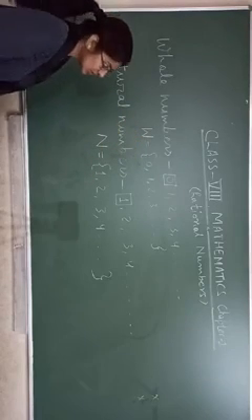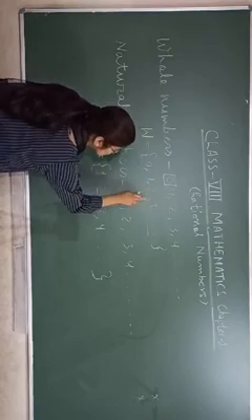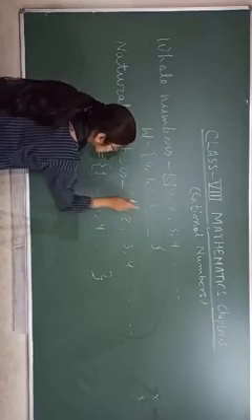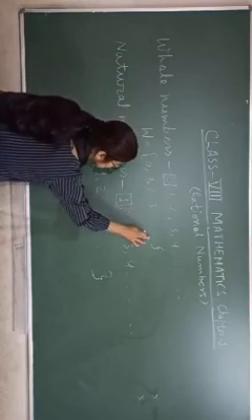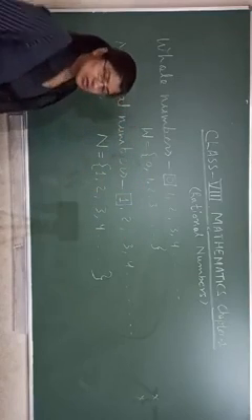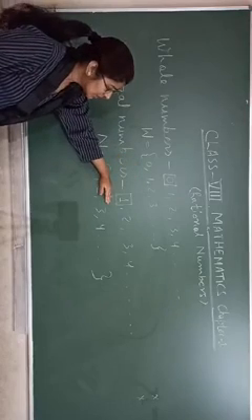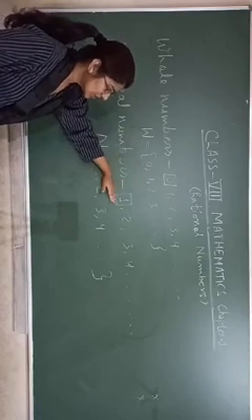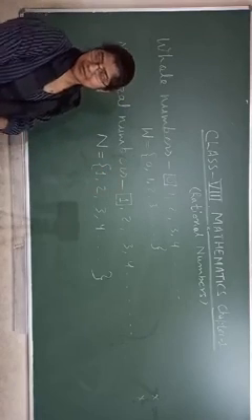This is a set of whole numbers. If you start from here, 1, 2, 3, these are natural numbers also. So whole numbers contain natural numbers also. But natural numbers do not contain all whole numbers, because 0 is not here.